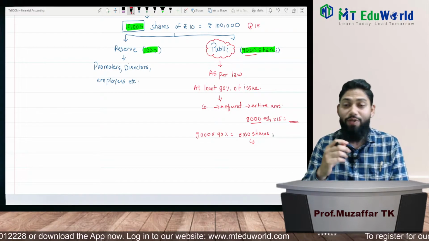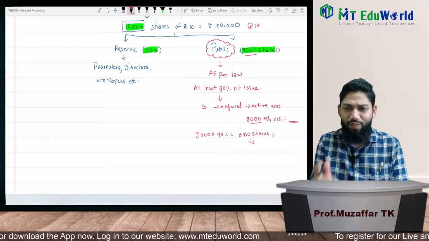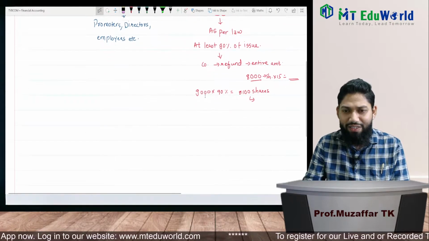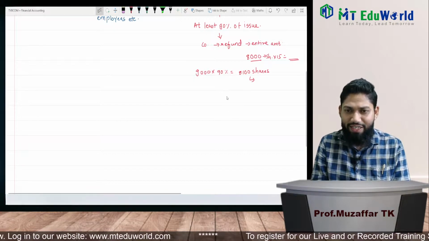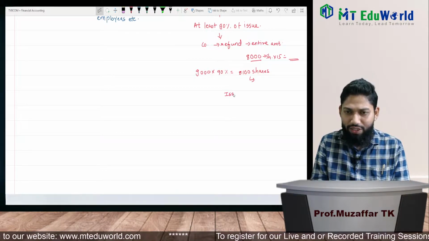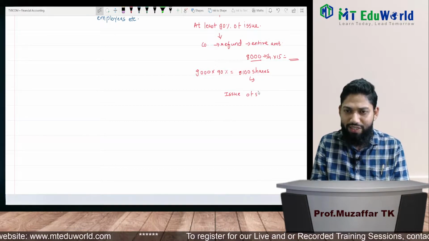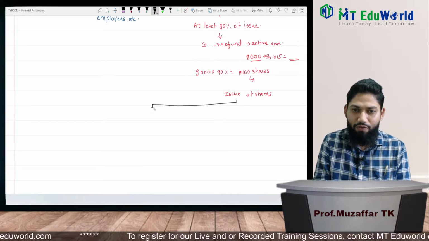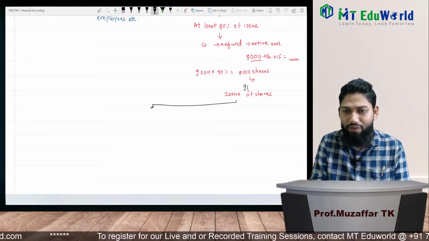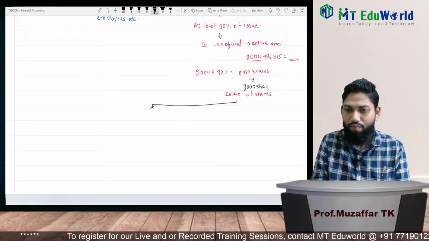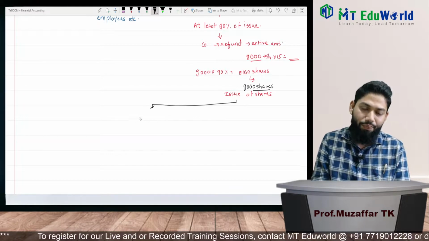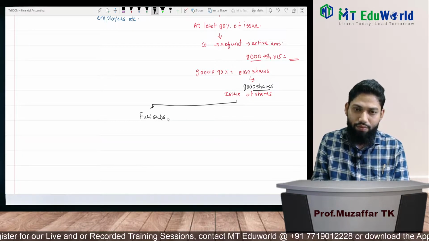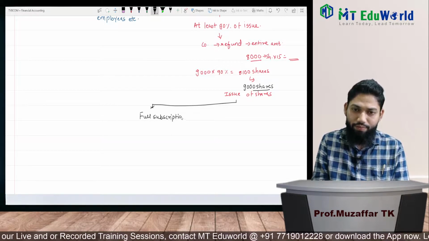So this is the concept. Now, so we have a risk. It means, see, whenever we issue the 9,000 shares, there can be three cases, right? At the time of issue of shares, there can be three cases. First, if we want to issue 9,000 shares, the first case can be full subscription.